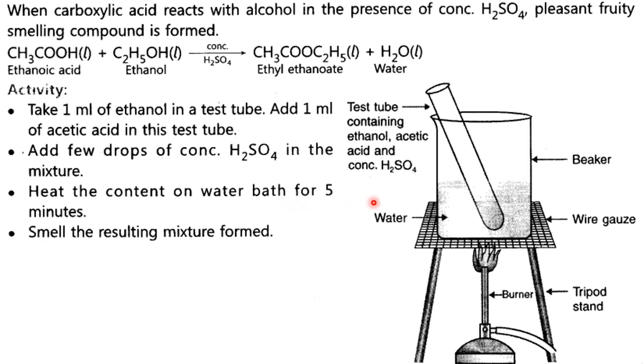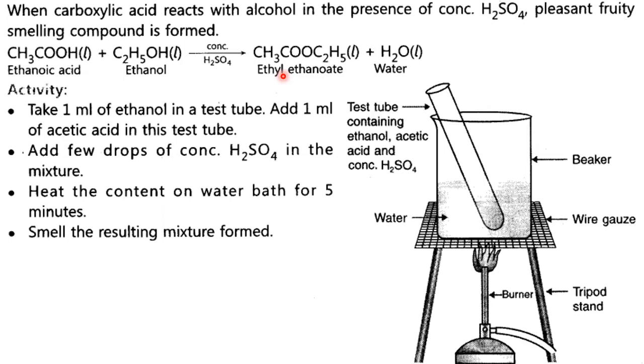Alcohol catches fire soon. Therefore, we avoid direct heating, so we heat indirectly. Then smell the resulting mixture formed. The resulting mixture formed is an ester. The type of the organic compound formed in this activity is ester.